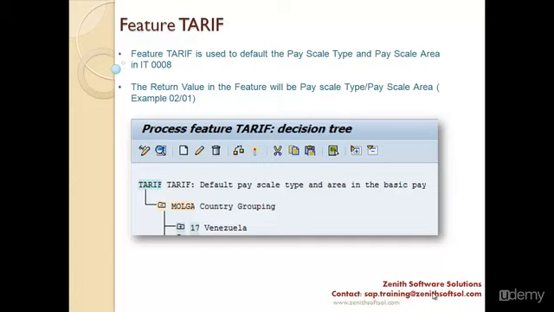So the return value will be pay scale type slash pay scale area. For example, 02 is the pay scale type, then slash, and then 01 is the pay scale area. So this completes our slides.